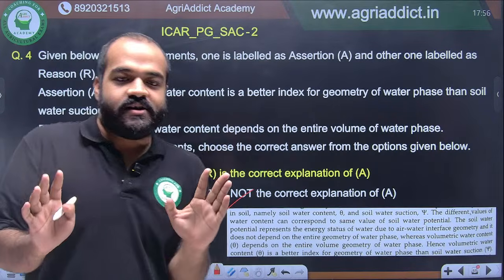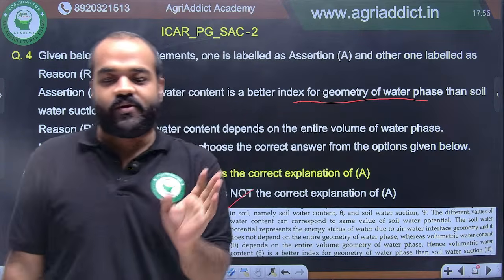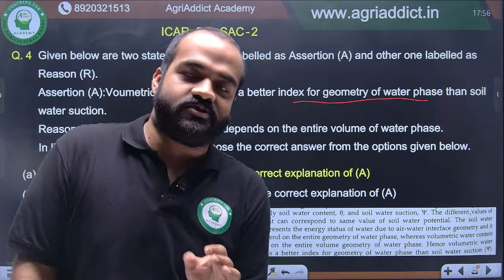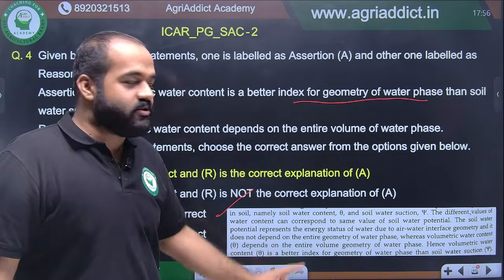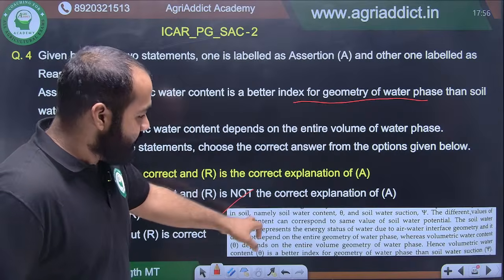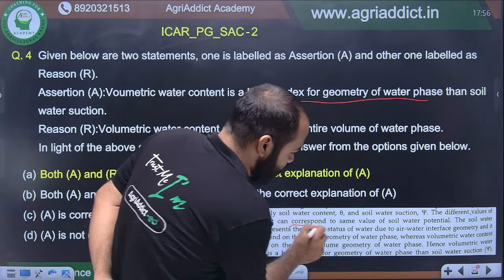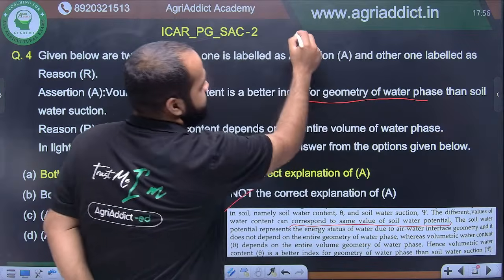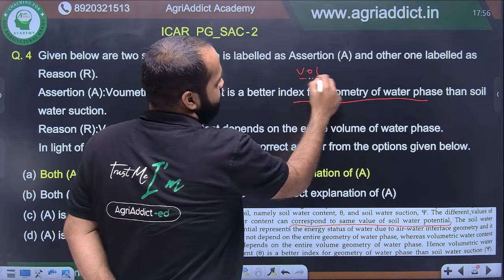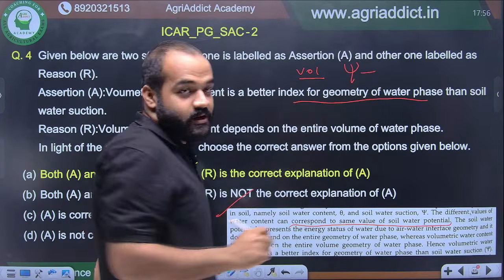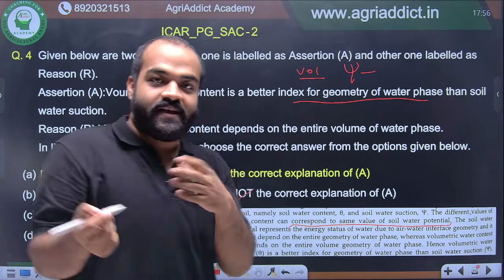See, in soil, the better index for geometry of water phase. The geometry of water phase is mainly decided by 2 factors. One is soil water suction and another is the volumetric water content. Here, if you read this part thoroughly, you can clearly see it has written the different values of water content can correspond to the same value of water potential. This water content might be different, like the volume might be different, but the suction might be the same depending on the type of soil. For sandy soil, for clay soil, for loamy soil, that value can differ.